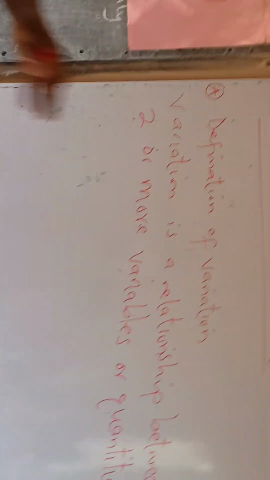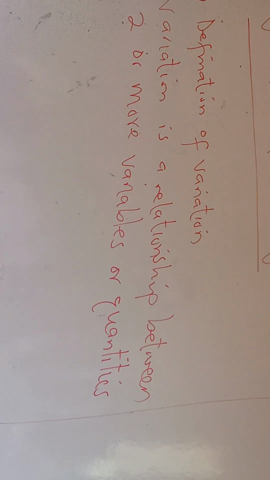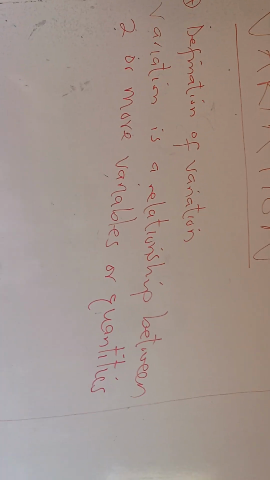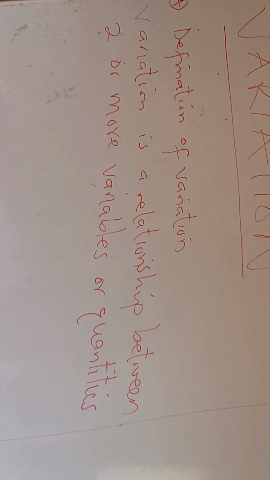So variation is a relationship between two or more variables or quantities.